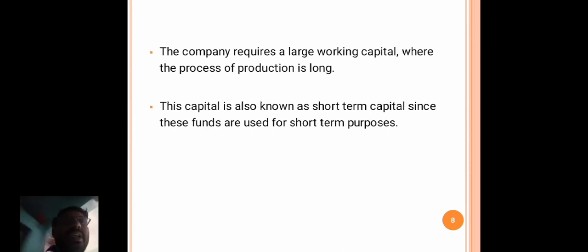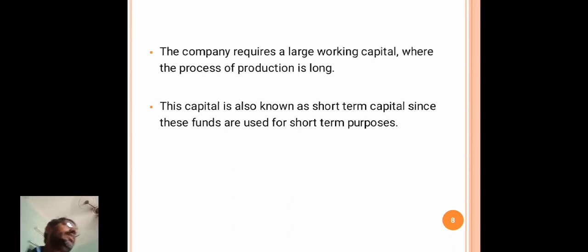Working capital is also known as short-term capital, since these funds are used for short-term purposes.